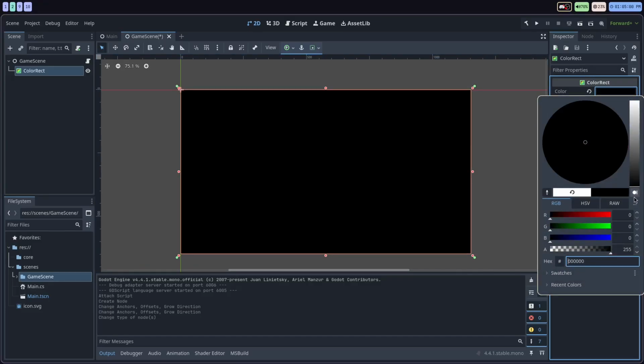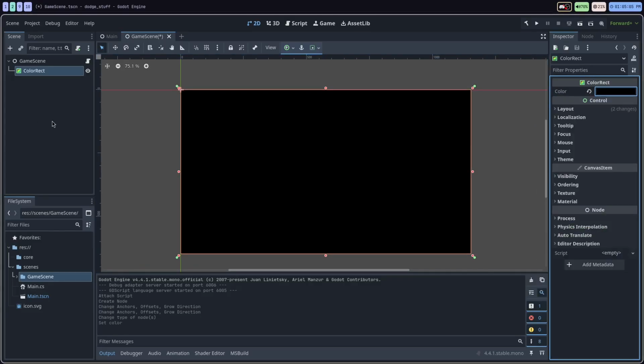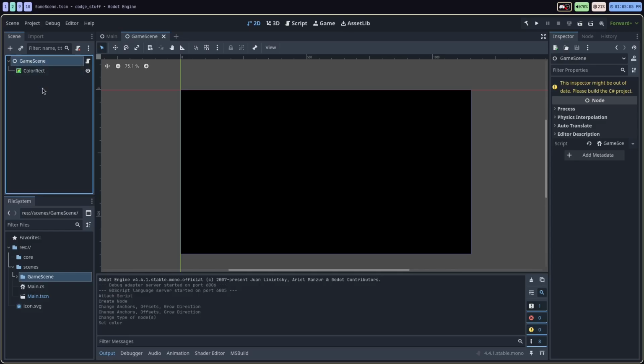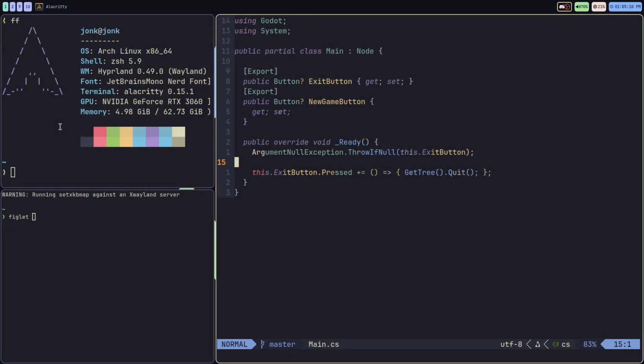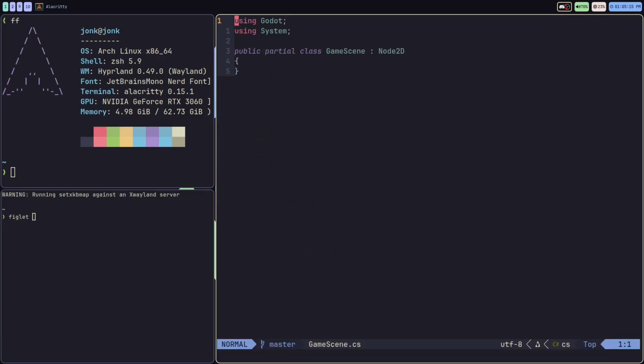We're going to change the color of that. We're just going to darken that up a little bit. That's kind of going to be the background for the game scene. Now, since I changed the node type here in the editor, I am going to have to go into the code here because it automatically generated this as a Node2D. So I'm just going to change this back to Node. That should be no problem there.